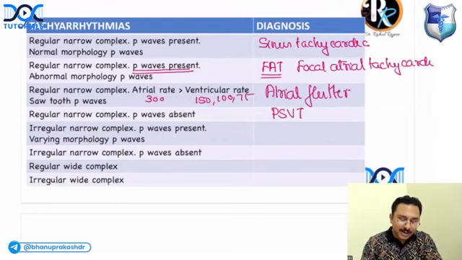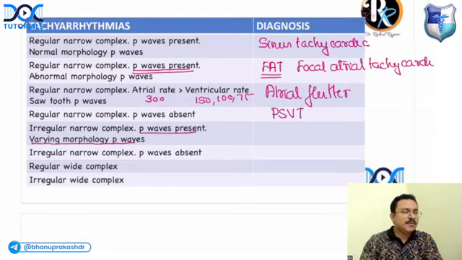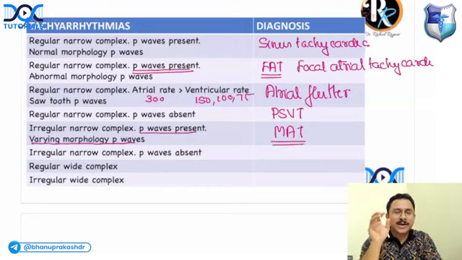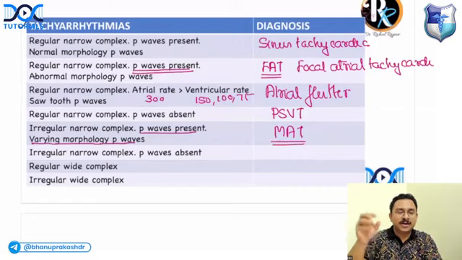If you get an irregular narrow complex tachyarrhythmia with P waves present but varying morphology, remember, in atrial fibrillation P waves are absent. So this varying morphology P wave will be MAT, or multifocal atrial tachycardia. In multifocal atrial tachycardia there are multiple foci of arrhythmia, so P waves are present but every P wave looks different.